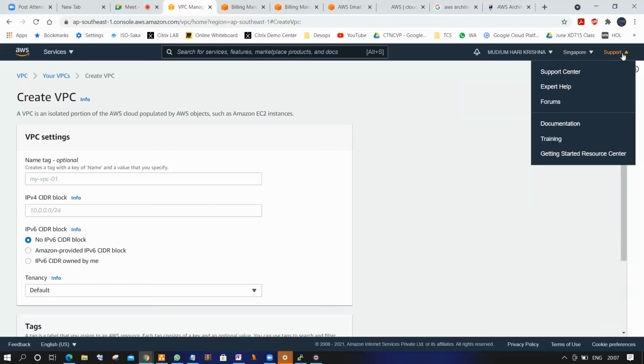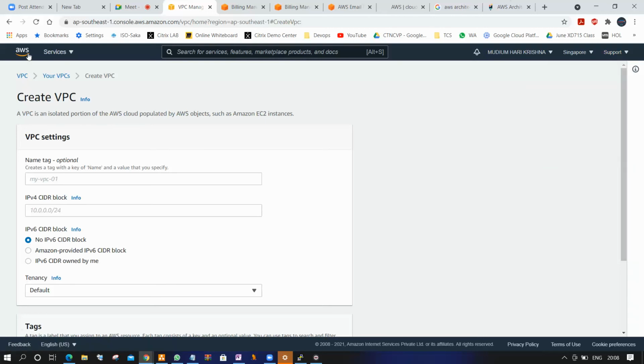Coming to support, if you are creating any tickets you can go for it. Otherwise, documentation and all is not needed. I'll provide everything to you, don't worry. The support documents and study guides I'll provide, and you can read them. These documents are very lengthy, and you don't have that much time to read the entire document. Understand the concept, and don't go for it. This is the overall AWS Management Console.